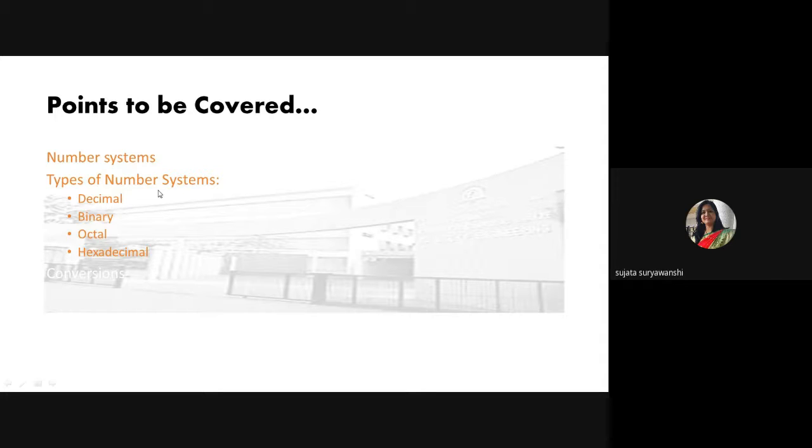So you should know that we give input to the system through the keyboard as decimal numbers only. Then how does the system react to decimal numbers, because the decimal number system is not understood by the system? That decimal number has to be converted into ASCII or binary by your system, and only then can the system understand the input given by the user. So for that purpose this subject is introduced in your syllabus.